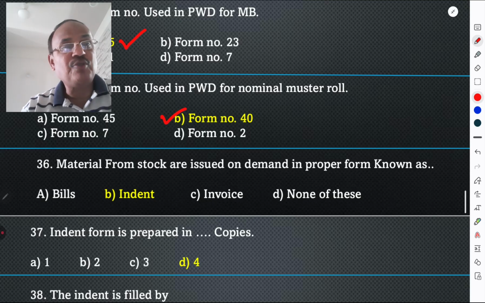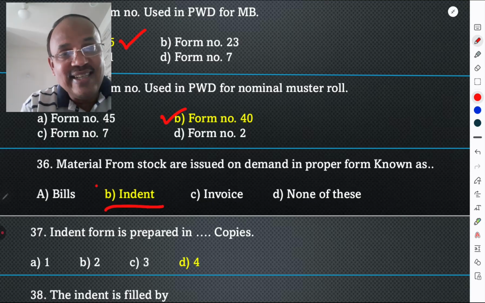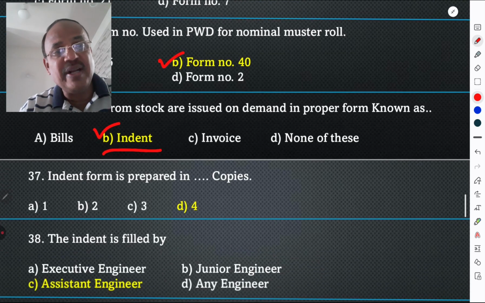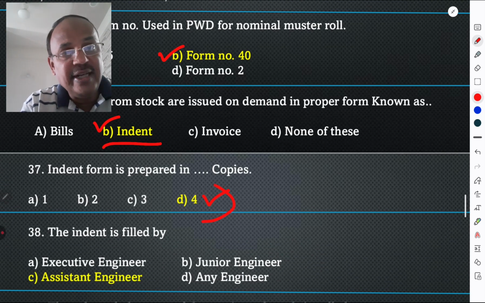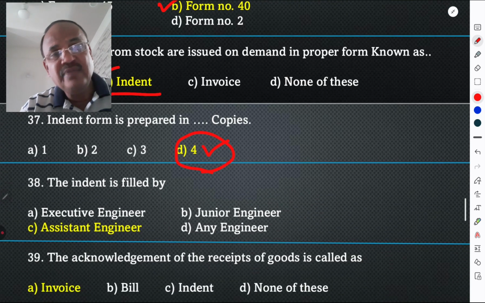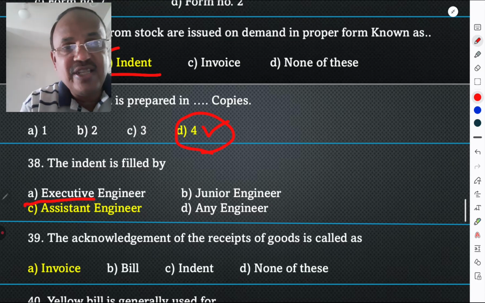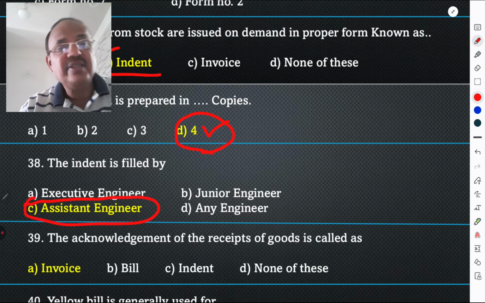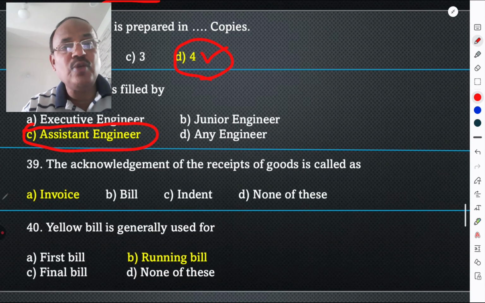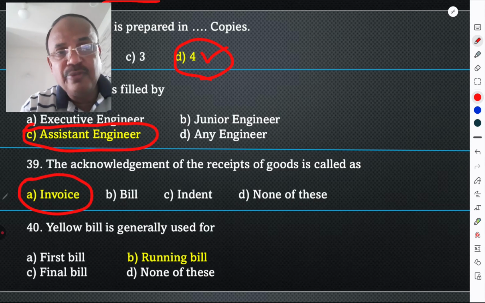Material from stock issued on demand in proper form is known as an indent. Indent form is prepared in 4 copies. The indent is filled by the assistant engineer or junior engineer. The acknowledgement of the receipt of the goods is called an invoice.